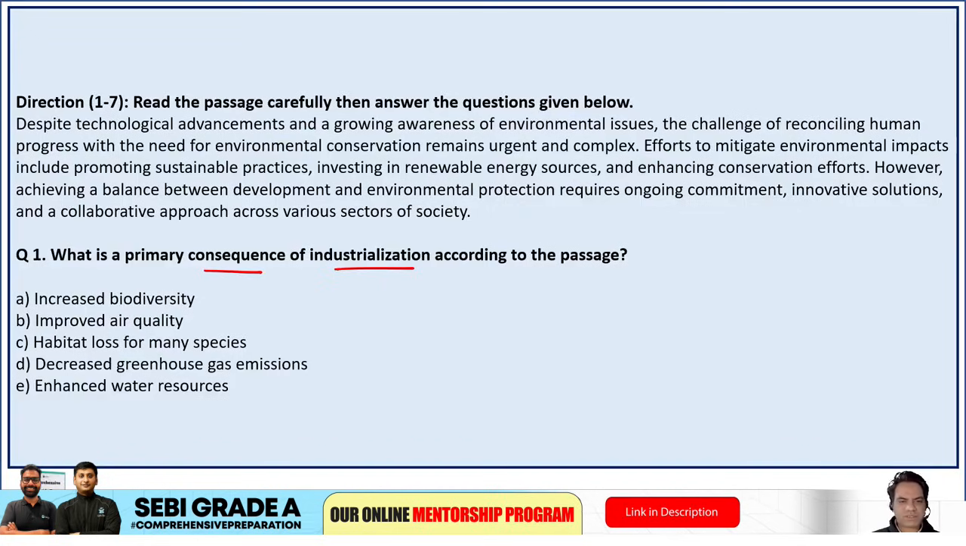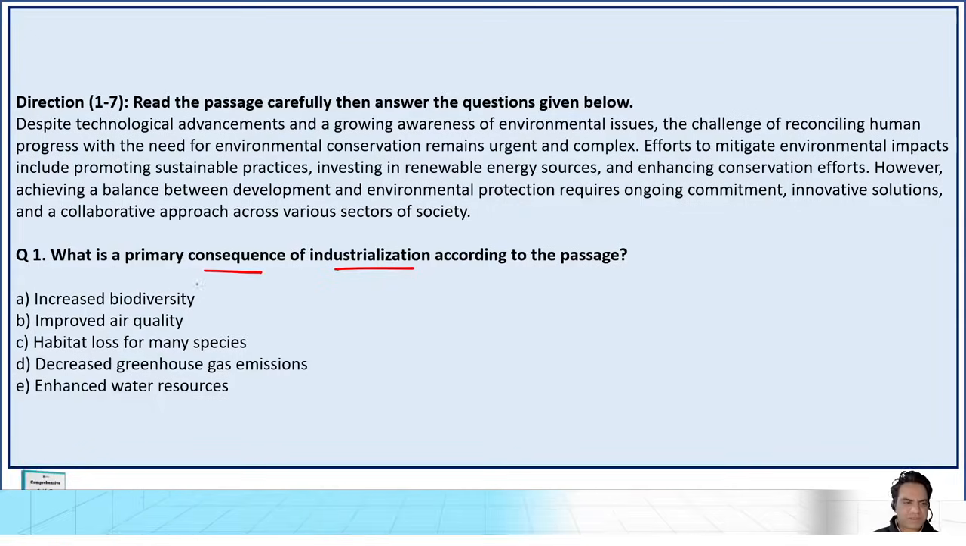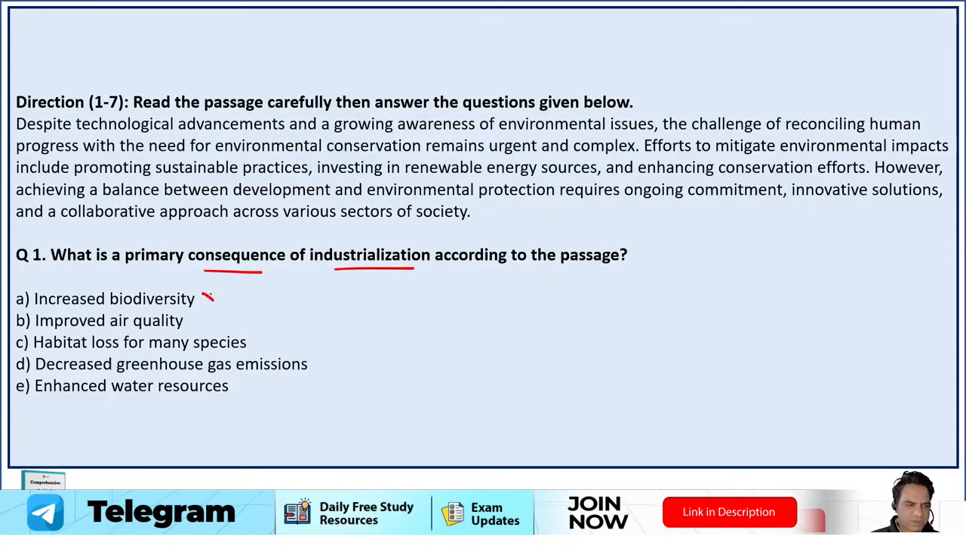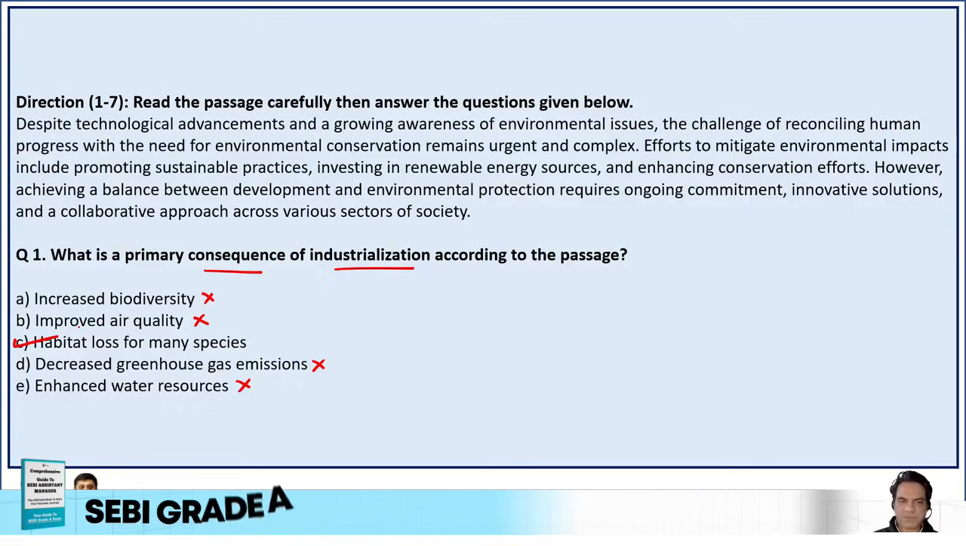What is the primary consequence of industrialization according to the passage? Increased biodiversity? No. Improved air quality? No. Habitat loss for many species? Yes. Decreased greenhouse gas emissions? No. Enhanced water sources? No. Correct answer is option C. Habitat loss for many species.